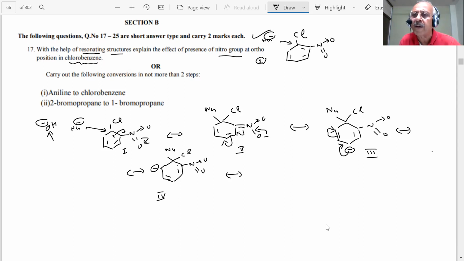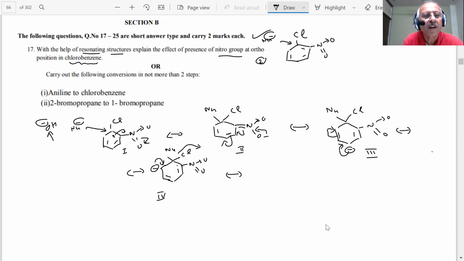Aromaticity has been destroyed. That means the stability of the benzene ring has been disturbed, and it wants to come back to a more stable state. The aromatic system is more stable, as you already know. Whenever you destroy the aromaticity of benzene, sooner or later it will revert back, because an aromatic system means higher stability. So what is happening then? This goes here, and then this Cl leaves.